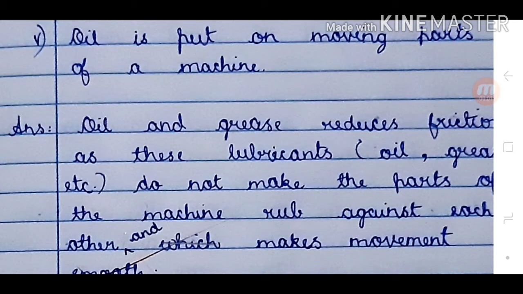Oil is put on moving parts of a machine. Answer: oil and grease reduce friction as these lubricants, oil, grease, etc. do not make the parts of machine rub against each other, which makes movement smooth.